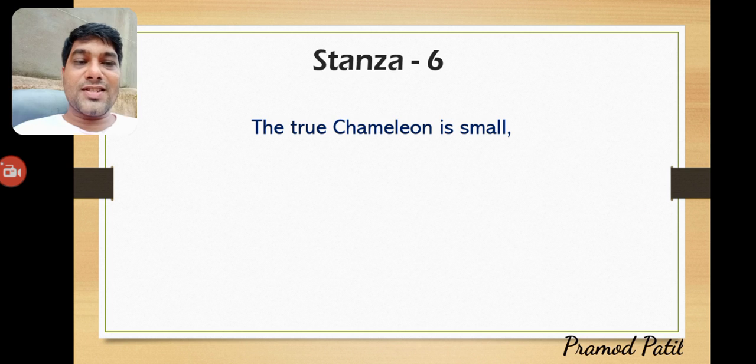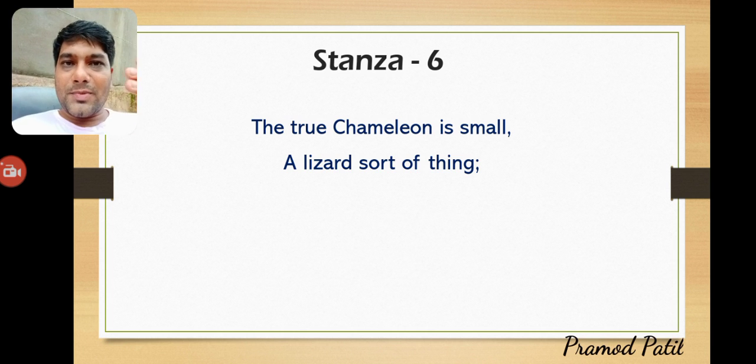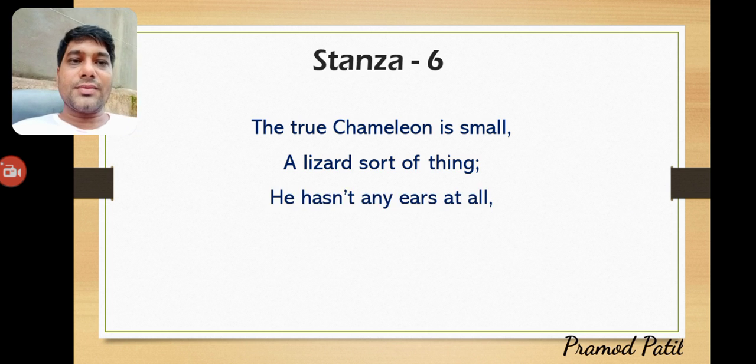The sixth stanza is telling about the chameleon. The chameleon is a colorful animal which lives on the trees, and we know that it changes color. It always changes color according to the situation, according to the background. The chameleon is very small, a lizard sort of thing. Lizard and chameleon are similar, but the lizard is smaller and the chameleon is bigger. And he hasn't any ears at all. He doesn't have any ears and he can't hear your voice.